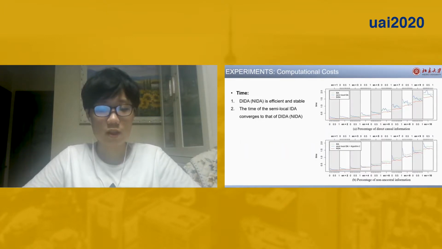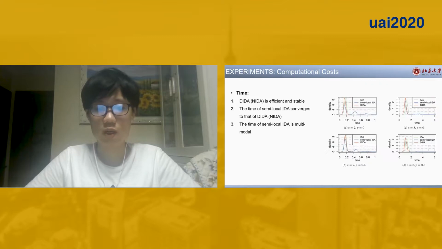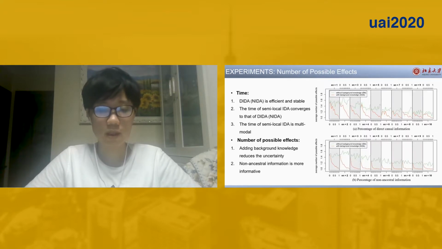These figures show the CPU time. The red lines correspond to our methods. Our methods are stable and efficient when changing the neighborhood size. The semi-local IDA is a bit slower when the percentage of background knowledge is small, but its time converges to ours when the percentage grows. Besides, the time distribution of the semi-local IDA is multimodal, which is different from other methods.